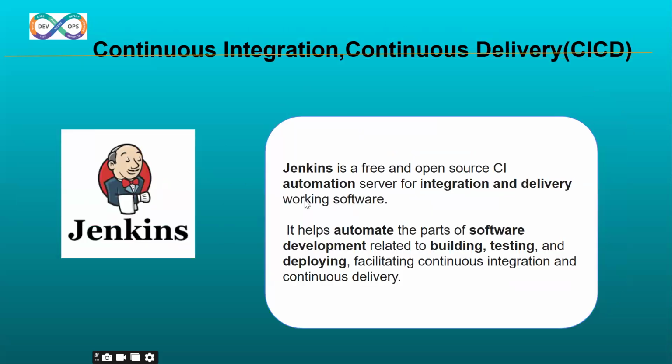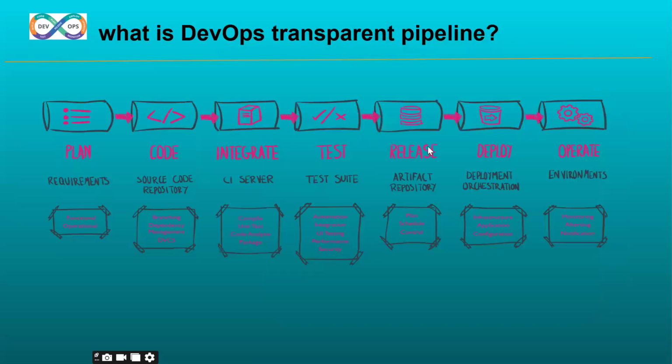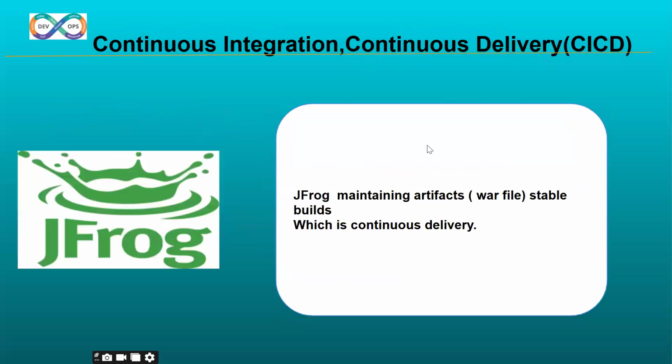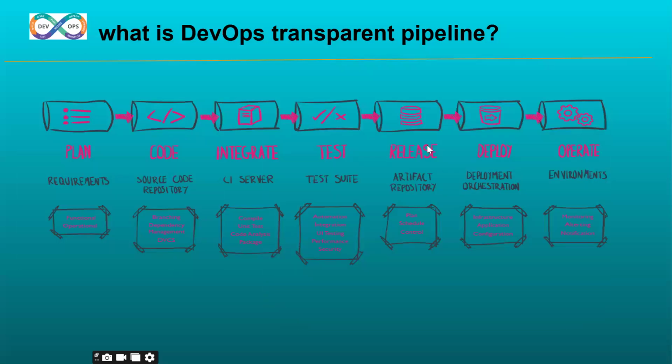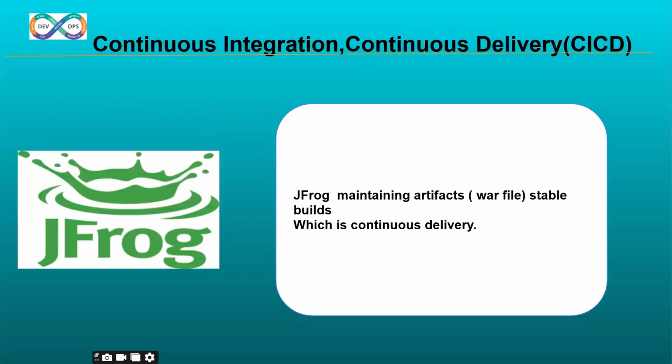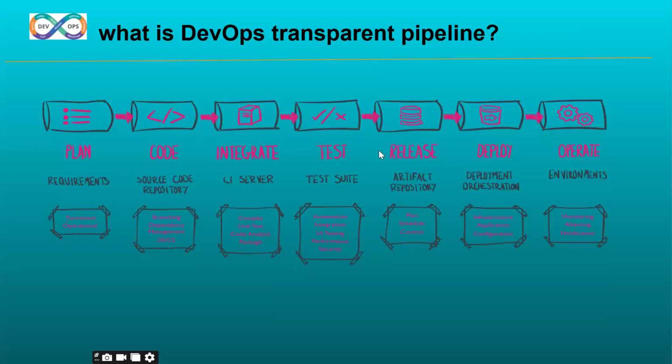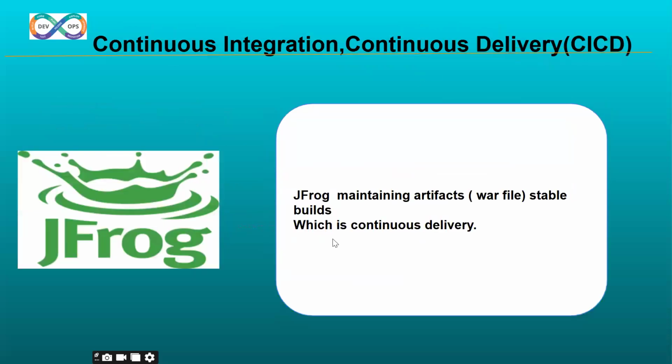While implementing the CI/CD process, continuous integration and continuous delivery, we are going to deliver with the help of JFrog. JFrog is a release repository. The working software, as an application, we are going to maintain as a release.